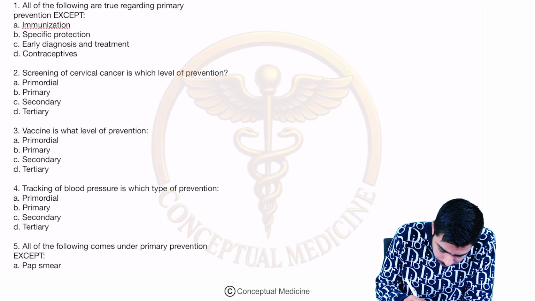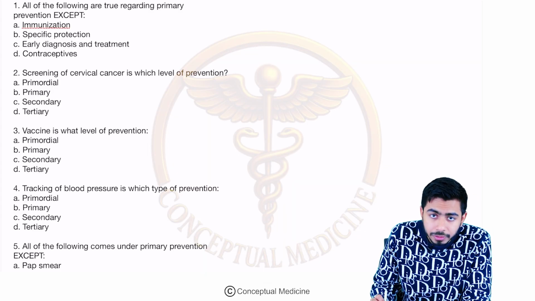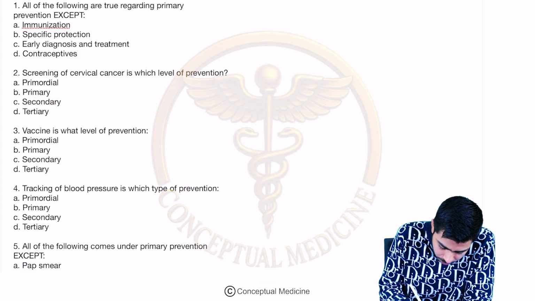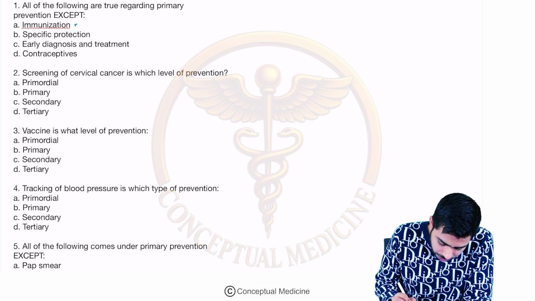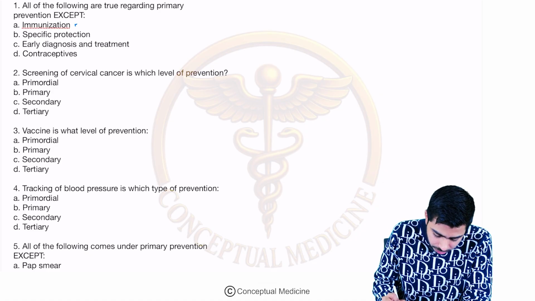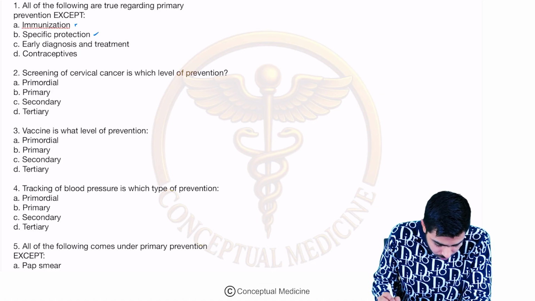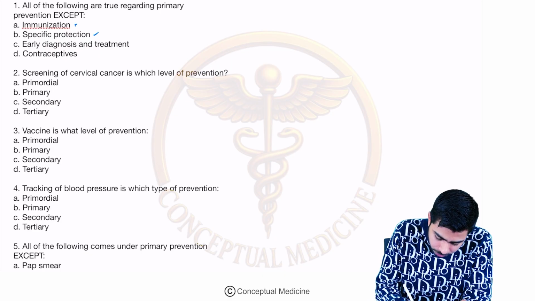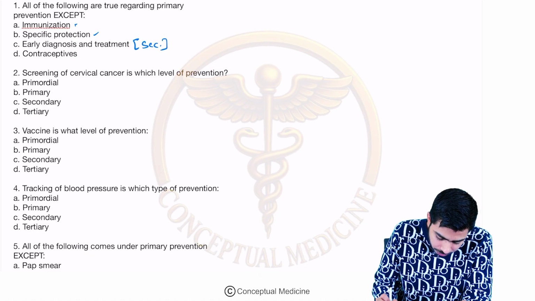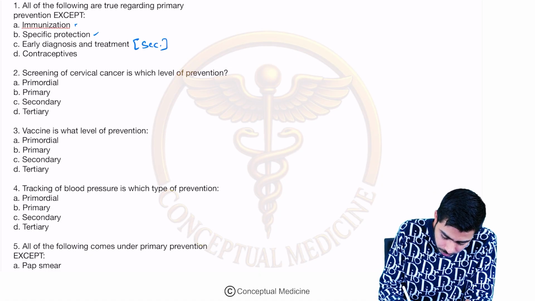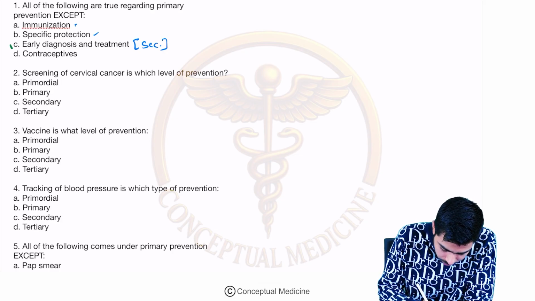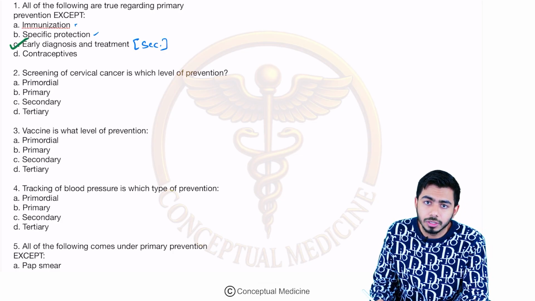So guys, the first question over here is that all of the following are true regarding primary prevention, except. In primary prevention we saw that immunization was present, right? And early diagnosis and treatment. Coming to the B option, that is specific protection. Yes, primary prevention talks about that. Early diagnosis and treatment was coming in the category of secondary prevention, not the primary one. And contraceptives, yes, it was coming in the primary one only. So the correct answer would become the C option over here. Correct answer became the C option, isn't it?